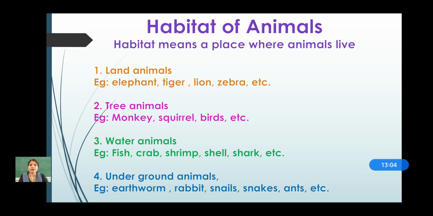Now water animals, their habitat is that they live in water. Example, fish, crab, shrimp, shell, shark, etc. And fourth one is underground animals. Underground animals are animals who live under the soil or under the ground. Rabbit lives in a burrow. It digs the ground and goes inside and lives. Earthworm, when it is moving in the soil, loosens the soil and makes the soil fertile, which is very good for crops to grow. That's why earthworm is known as a friend of the farmer.